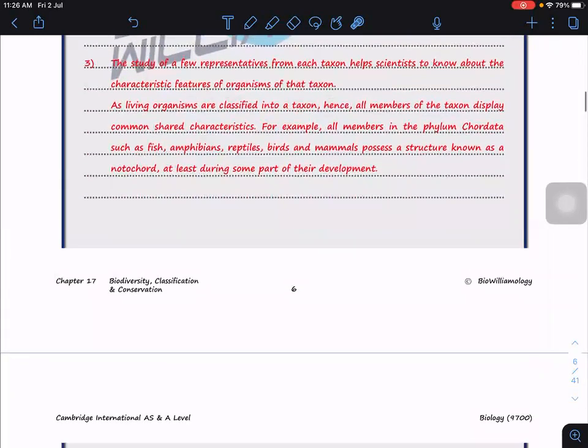And the study of a few representatives from each taxon helps scientists to know about the characteristic features of organisms of that particular taxon. It means that I do not need to study all of them, but based on the classification, I will be able to know.